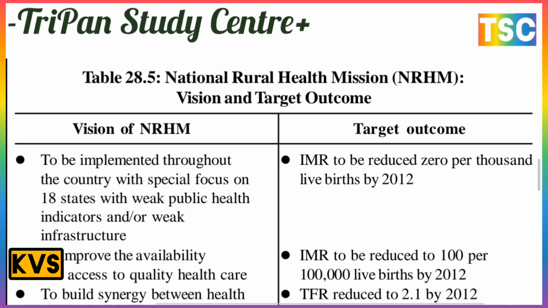The target outcome here is for IMR to be reduced to 30 per thousand live births by 2012. The next aim is to improve the availability and access to equality of health care. Maternal mortality is to be reduced to 100 per 1 lakh live births by 2012. There is an important target here, and TFR is to be reduced to 2.1 by 2012. This is a most important target.